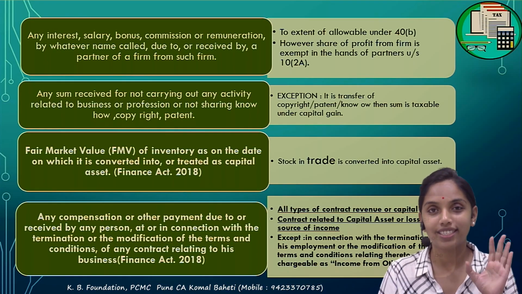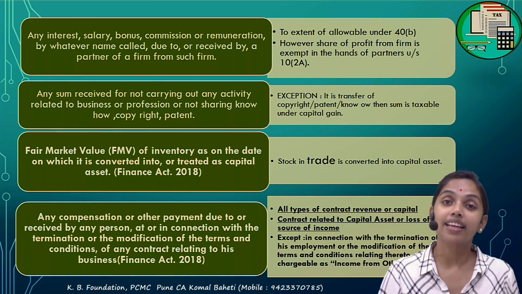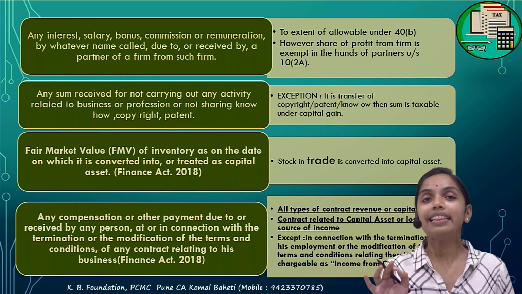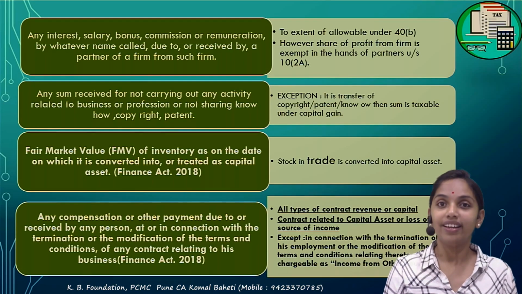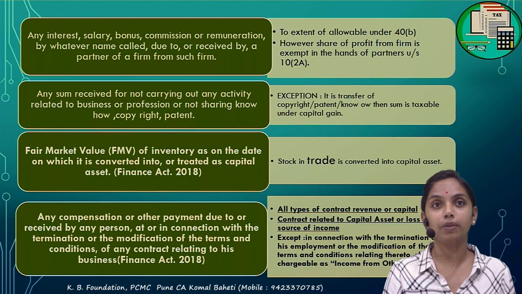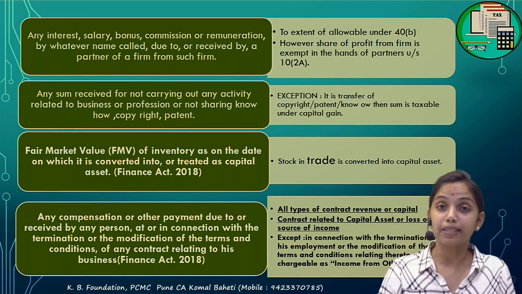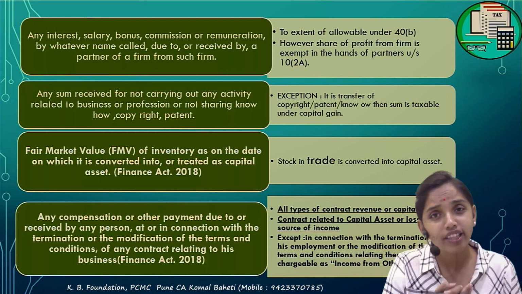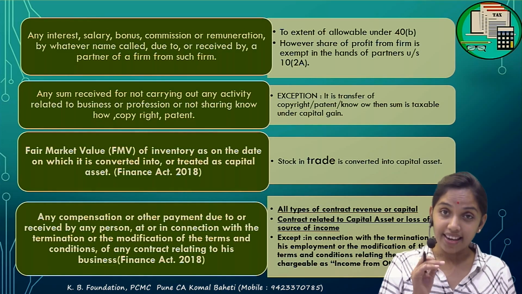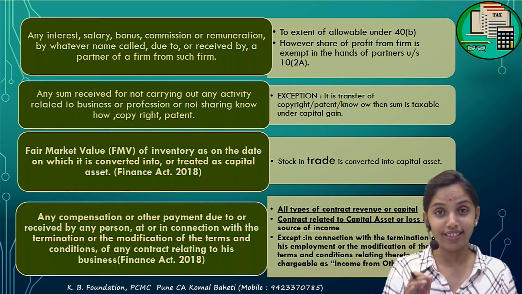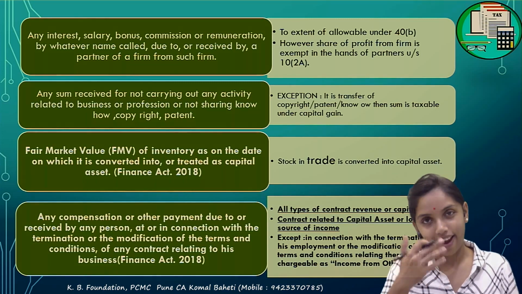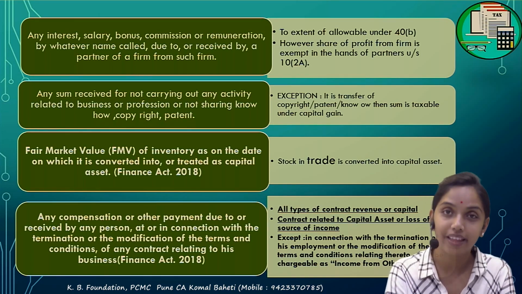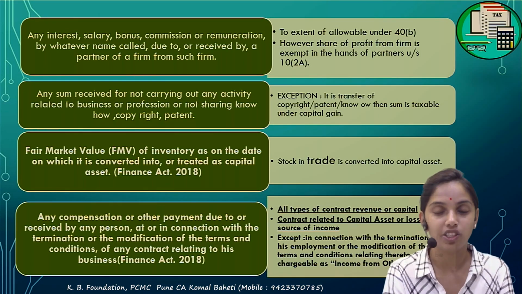Only revenue receipts are taxable under the income tax. A capital receipt is taxed only if specifically provided. Till the time it is not specifically provided, it should not be taxed under the PGBP. But for this, specifically, I have covered all types of contract, whether capital or revenue. If there is a modification in the terms of contract or the contract has been terminated, and I receive a compensation, then it is taxable under the PGBP.